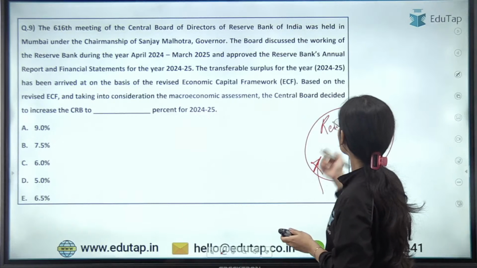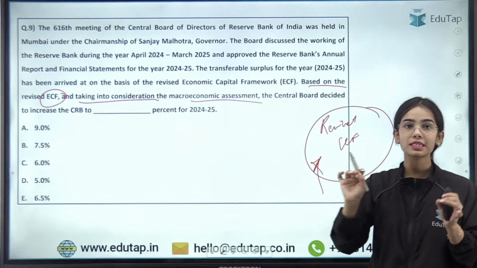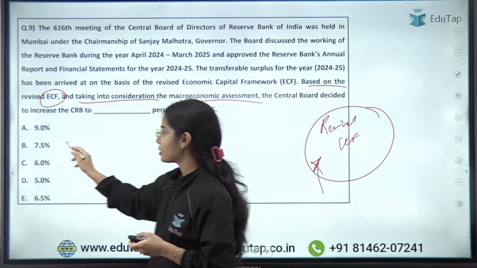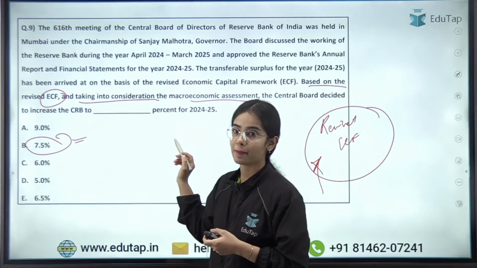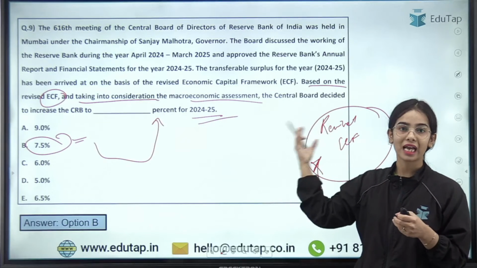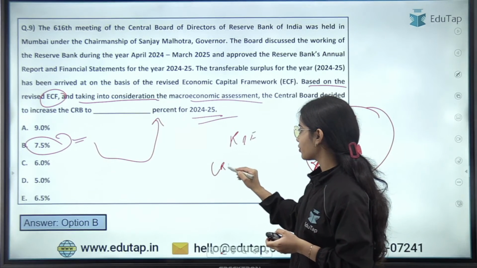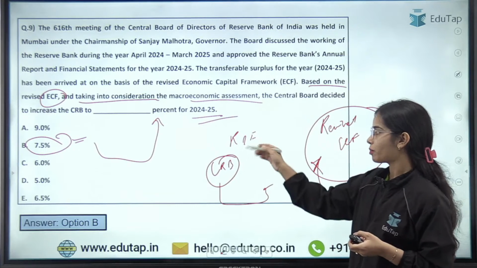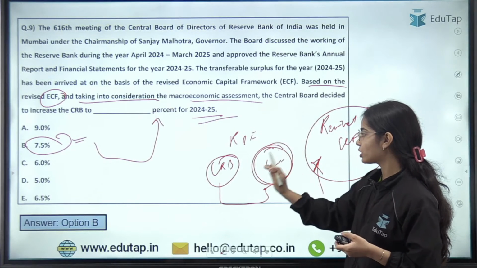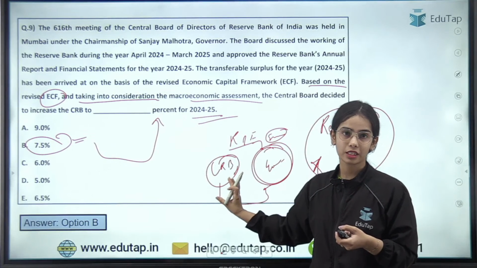Based on the revised economic capital framework and taking into consideration the macroeconomic assessment, the Central Board of Reserve Bank of India decided to increase the contingent risk buffer to 7.5%. Yes, B is the right answer here. Yes, very good. 7.5% for 2024-25. In the annual report also we have discussed this contingent risk buffer, that RBI maintains the contingent risk buffer, and whatever money is left from its profits is shared with the government. RBI sends the surplus to the government after keeping an appropriate contingent risk buffer.